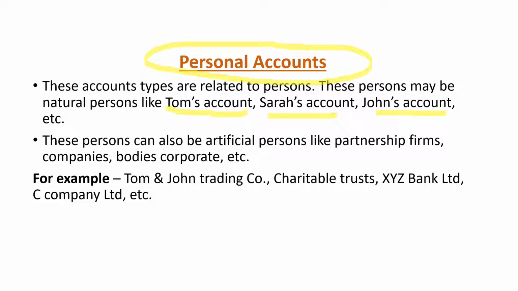But the artificial persons included here could be a partnership firm, companies, bodies corporate, etc. For example, Tom and John Trading Company, charitable trusts, XYZ Bank Limited, or any other company. Here we must understand that personal accounts could be a person or it could be an artificial person like a bank.